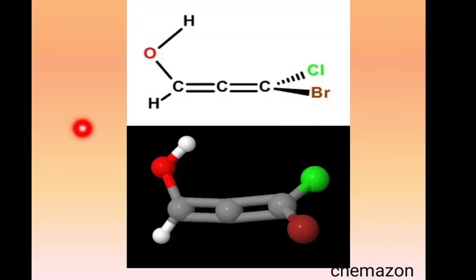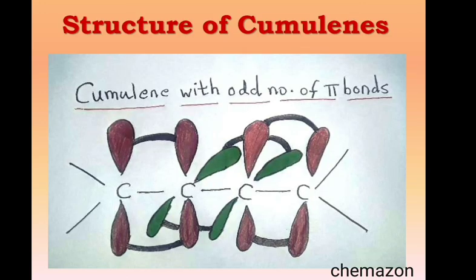So let us understand this in a much better manner with this example. Here you can see there are 2 consecutive double bonds and 4 different groups attached to it: hydroxyl, hydrogen, chlorine and bromine. In this 3D model again you can see that this OH group and the hydrogen are in one plane, and this chlorine and bromine are in another plane which is perpendicular to the first one. So let us see the structure of cumulenes now.